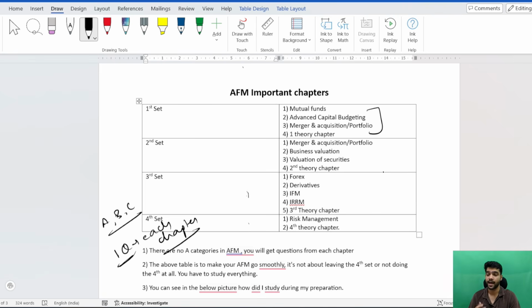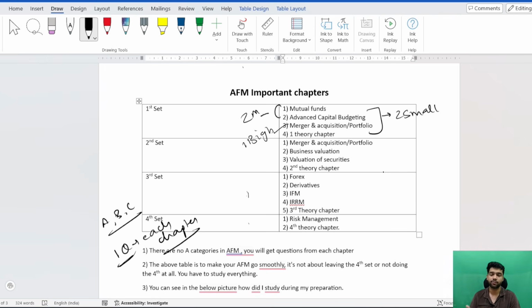In the first set I have included mutual fund and advanced capital budgeting. These two are very small chapters, or I would say scoring chapters, on the easy side. And then there is the merger and acquisition chapter or the portfolio chapter, whichever you prefer, it's up to you. The ideology here is that you do 2 small scoring chapters and 1 big chapter, so that you are able to give your 100% and not get bored. That is the strategy that I have shared with you.